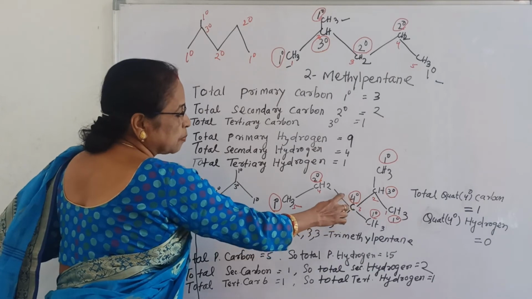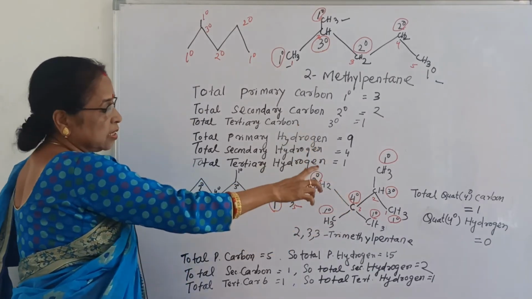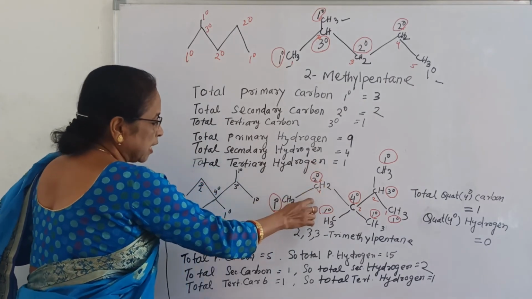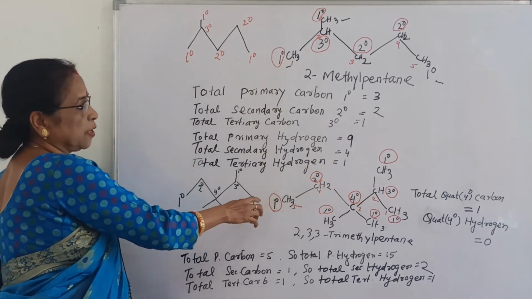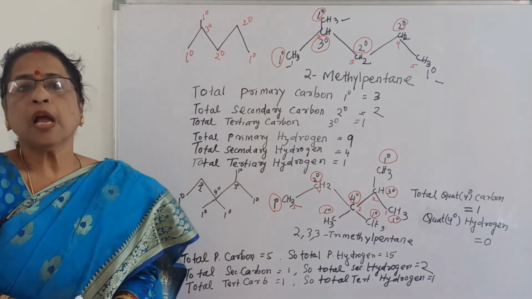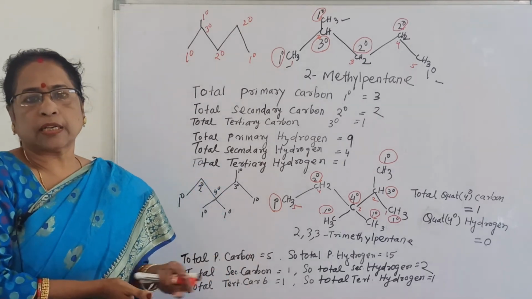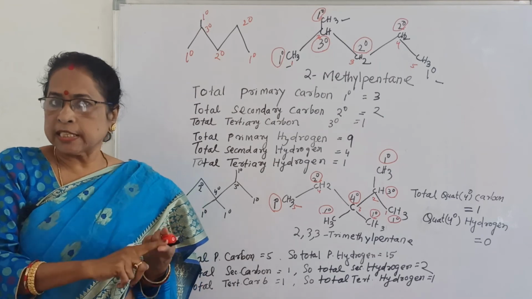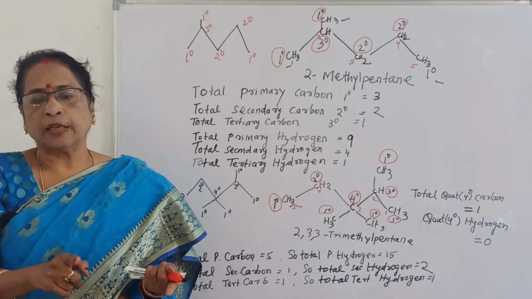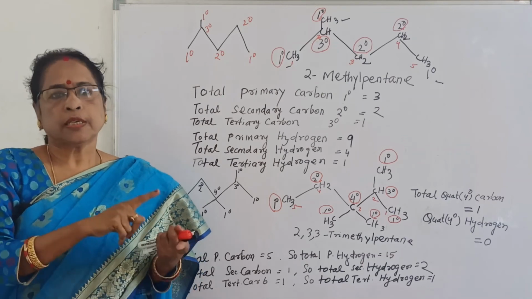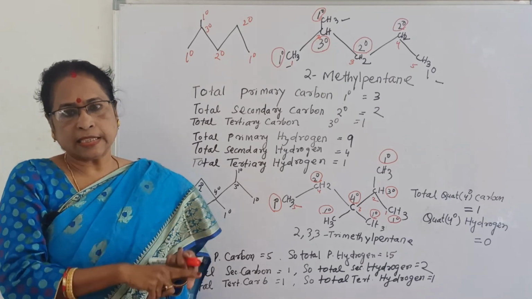Remember, 4° means quaternary, 3° means tertiary, 2° means secondary, 1° means primary. I hope it is clear to you. If any structure is given, you can find according to that. Whether it is CH3, CH2, CH, or no hydrogen. Remember, CH3 primary, CH2 secondary, CH tertiary carbon.